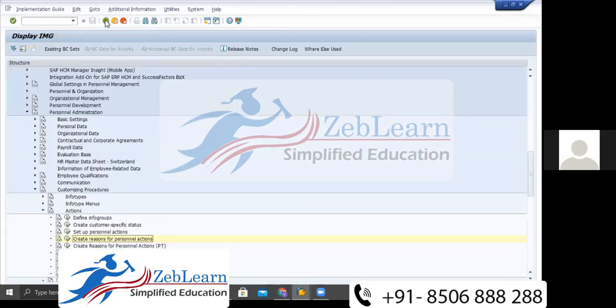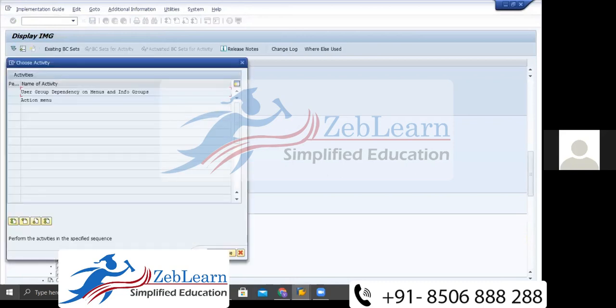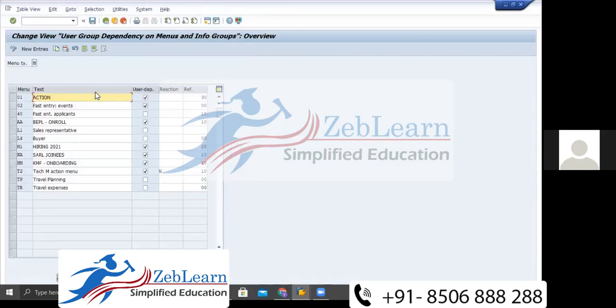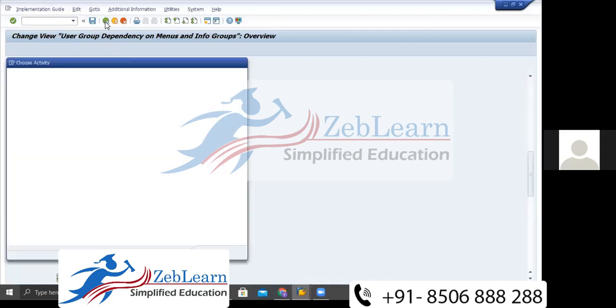Now go back. Then the last step is very important, that is the change action menu. In the change action menu you do not need to do anything, because the user group dependency I have already given as 30. So just check that the first one, 01, is taken. If anyone changes these things, then again you need to do 30 according to your user group.